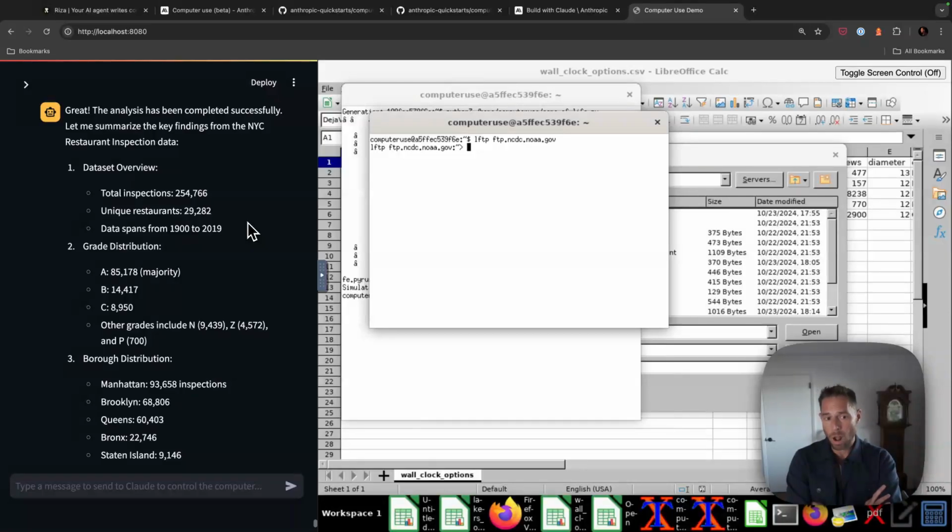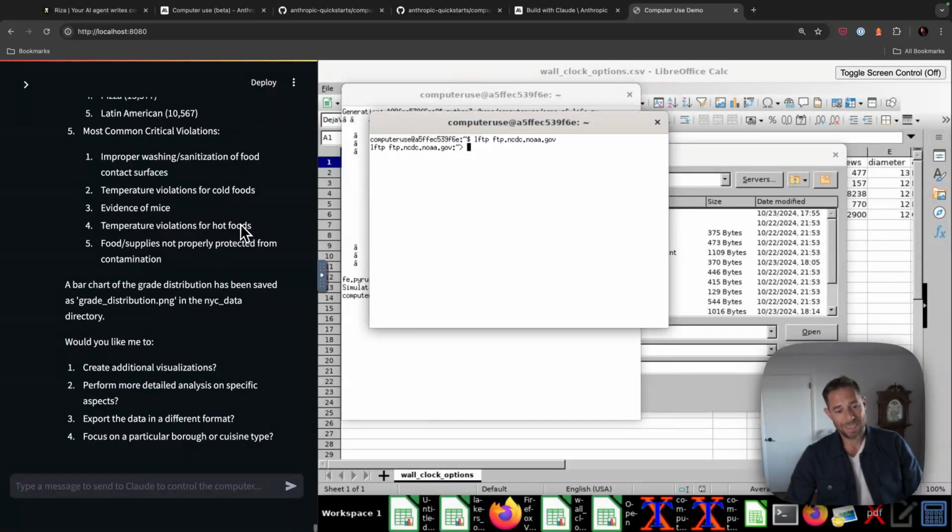It downloaded the raw data. It wrote a Python script. It realized it needed to install pandas for that script to work. It installed pandas. It realized the file paths were messed up. It fixed the file paths. And then it just, that's incredible. I mean, it's all working.